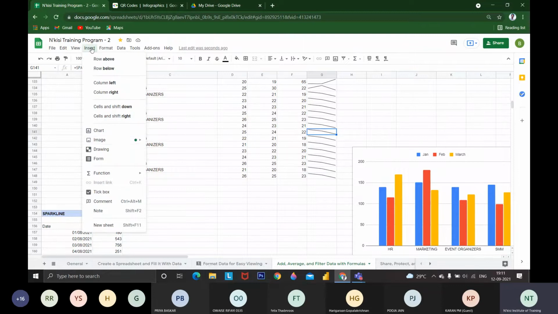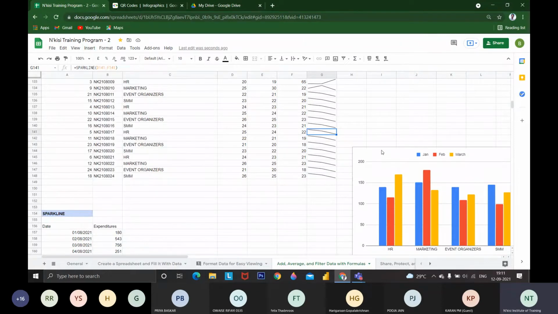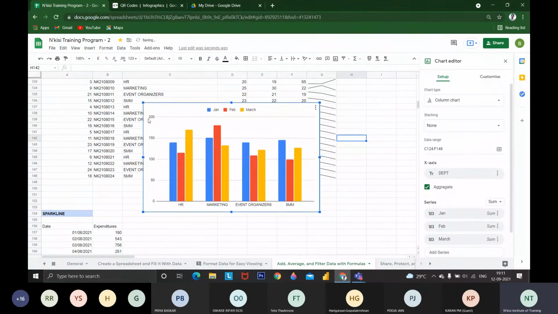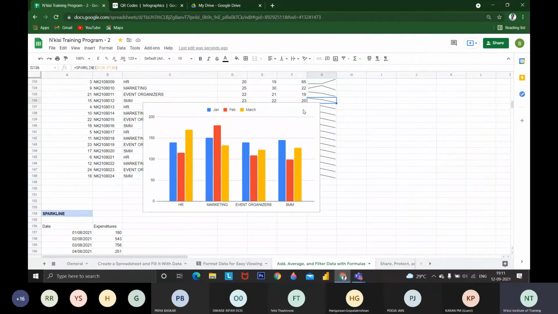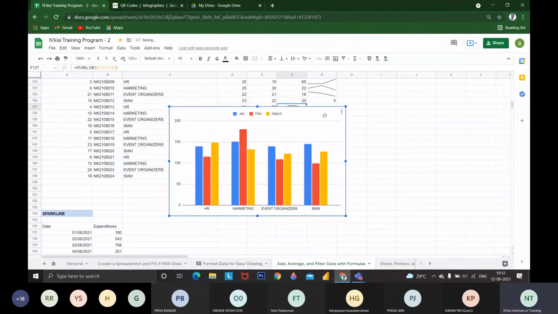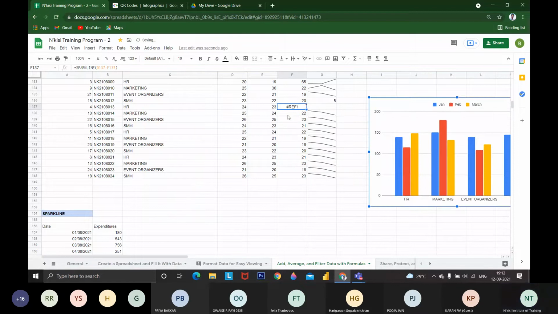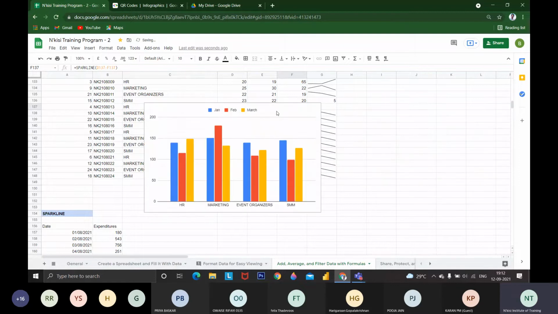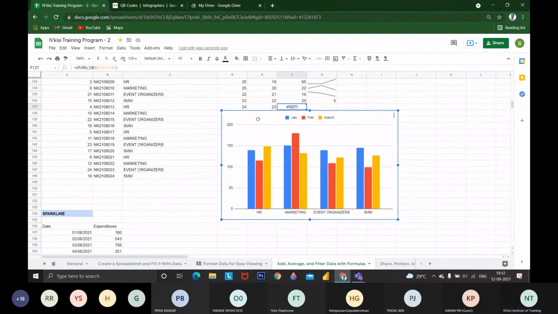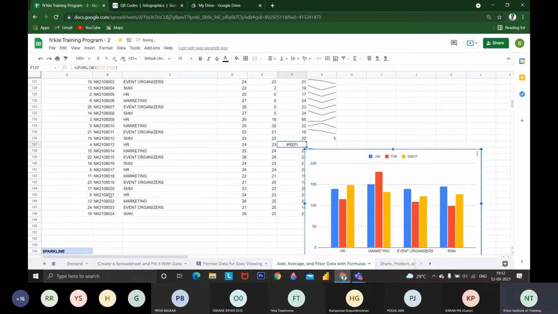If I get a chart like this, it will be placed above the cells, and the data will be available in the background. But in this case, the chart is placed inside the sheet. If I make changes, the sparkline chart will go off. This is the only difference between sparkline and charts. Sparkline charts are represented within a cell. Then we move on to the next function.